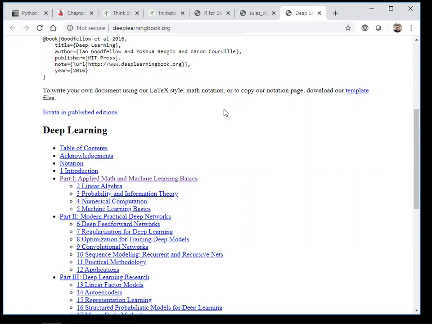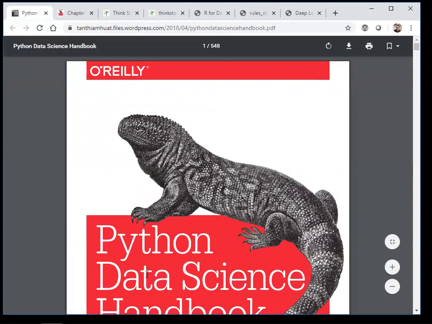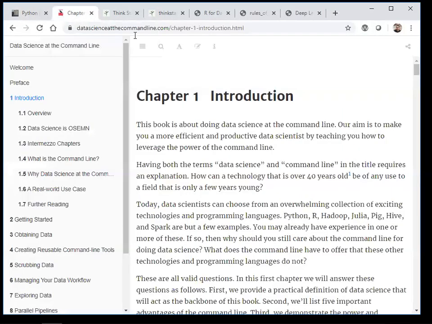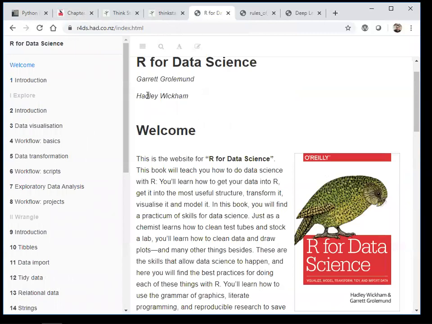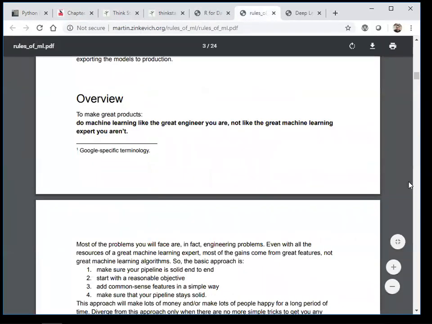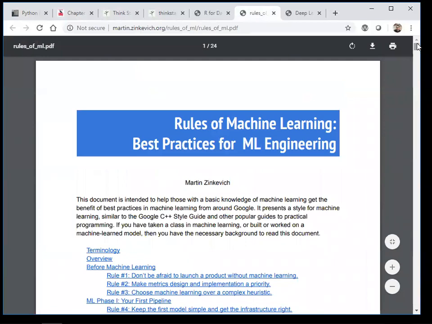So guys, 4 to 5 books. All the links will be given in the description. One is Python Data Science Handbook. The other one was Think Stats 2E. Then we have R for Data Science. Then we have the Rules of Machine Learning book, which includes best practices of machine learning.